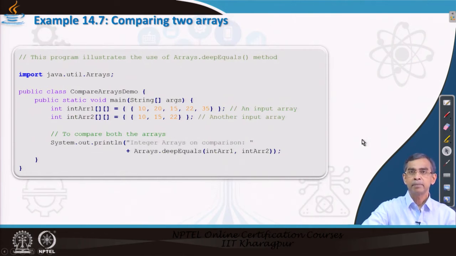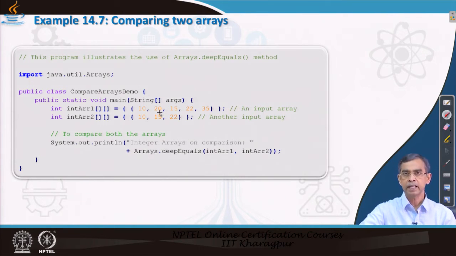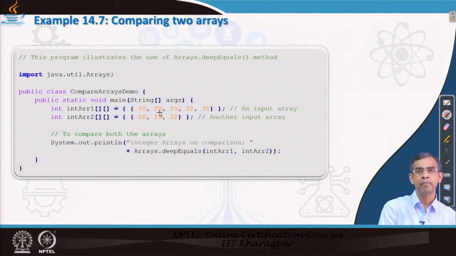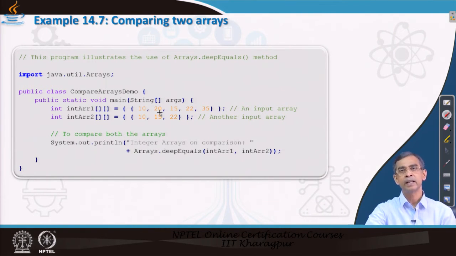Now, there is a method in the Arrays class to compare two arrays. Whatever be the order of elements, if they contain the same elements in both arrays, and if duplicates are there, they will consider only one occurrence of it and then compare. If they find the two arrays contain the same sets of elements, then it returns true, otherwise it returns false.